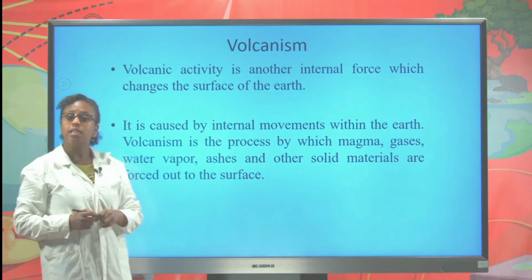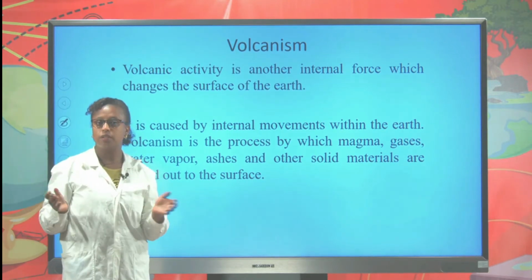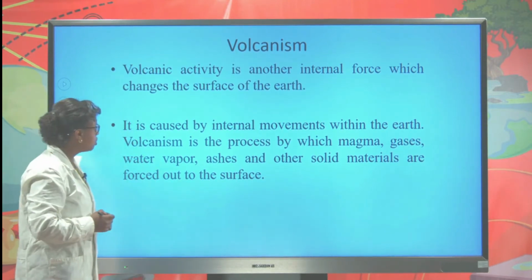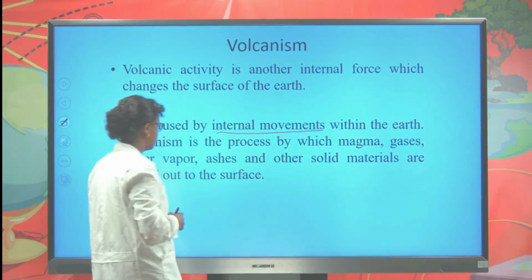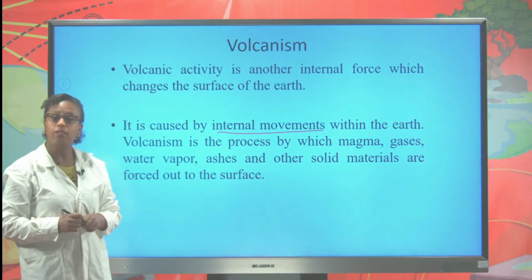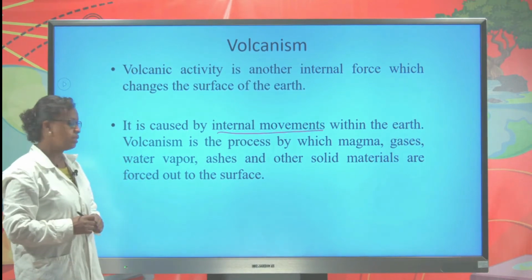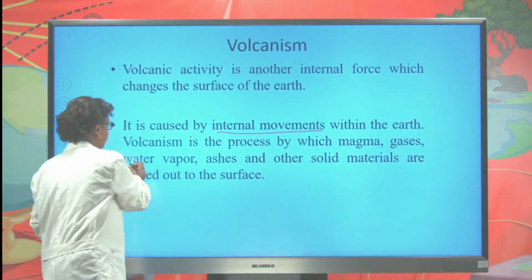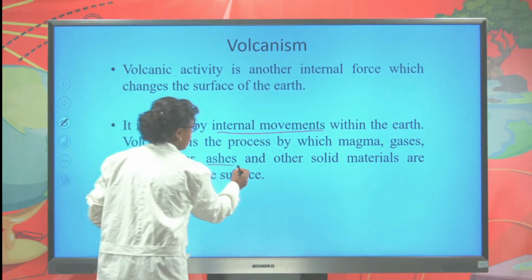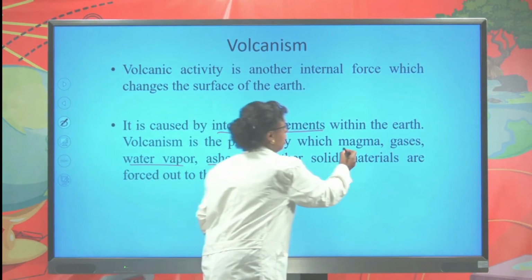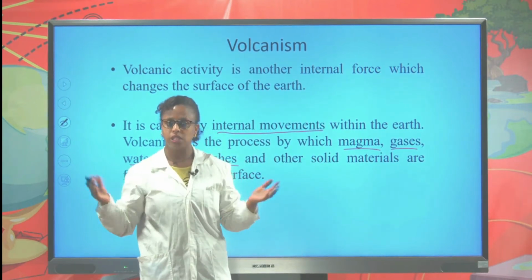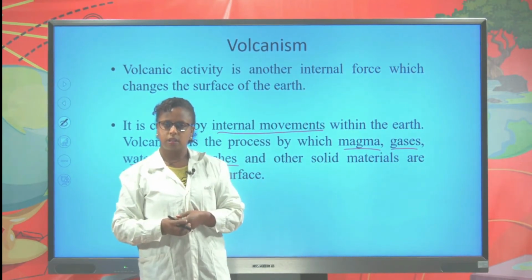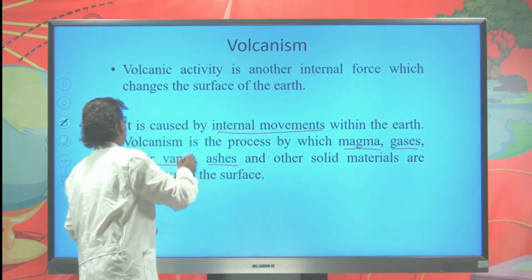Volcanism is also another internal force which can change the surface of the Earth. It's caused by the internal movement inside the crust of the Earth. When the volcanic activity takes place, different materials like water vapor, gas, ash, magma, and other solid materials come out to the surface. Let us watch this video.